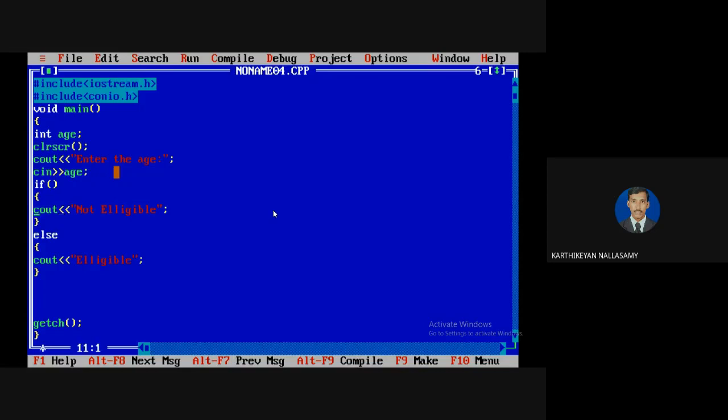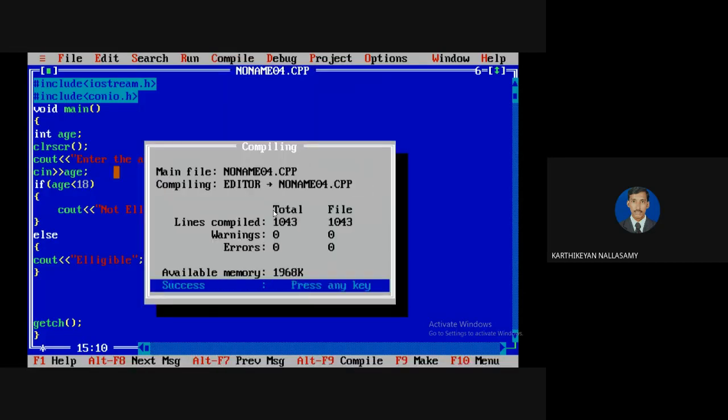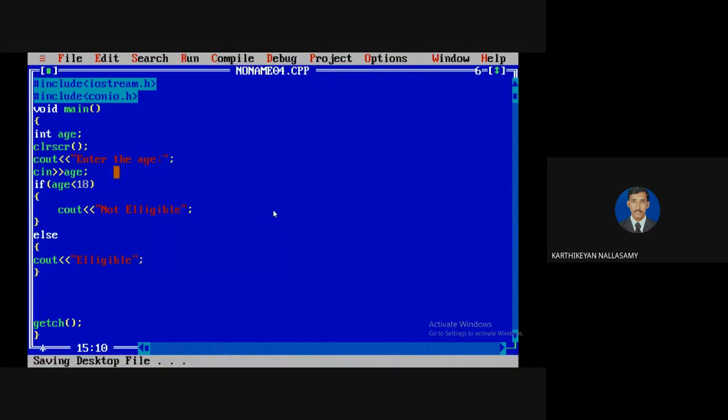So here you have decided the first case is not eligible, so you have to write the condition for not eligible. Not eligible is when age is less than 18; then you are not eligible. I told you that conditions are always expressed using relational as well as logical operators. Here we have only one condition, so there is no need for logical operators in this case. So the else is working. Now compile, no errors, and run the program.